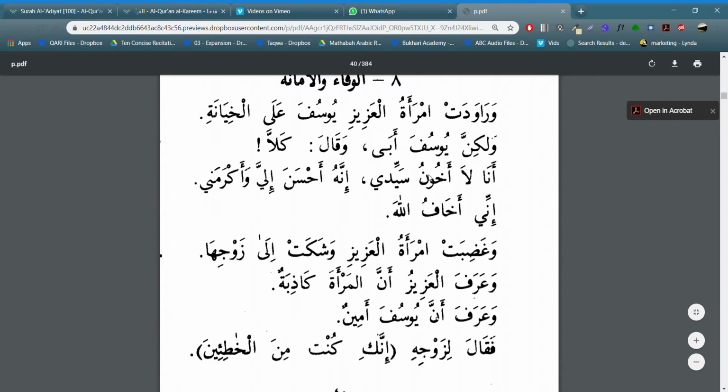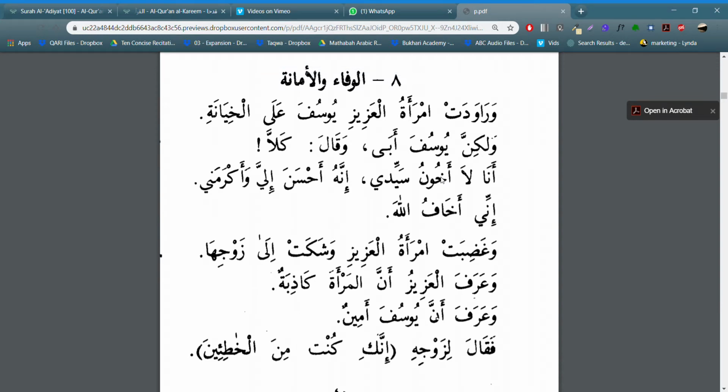So akhunu is actually a verb. It's coming from khana, or khawana. And the reason why it looks so weird, because look at it, it looks pretty different compared to, let's say, ansuru, or aftuhu, any of those verbs that we've seen before. It looks different because there's a waw in the middle. So it's deficient, and it's going to be conjugated differently. It's actually on the same pattern of nasara. Nasara, yansuru, yansurani, yansuruna, tansuru, and so on. It's the exact same thing as that, but there's just a waw there.